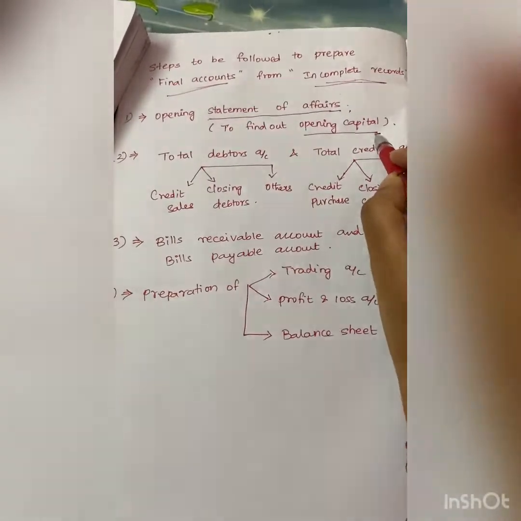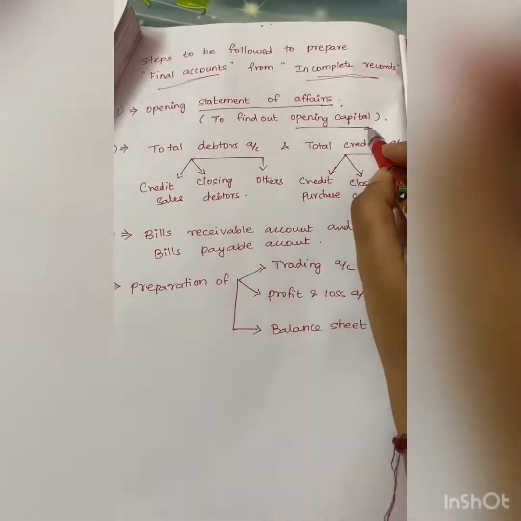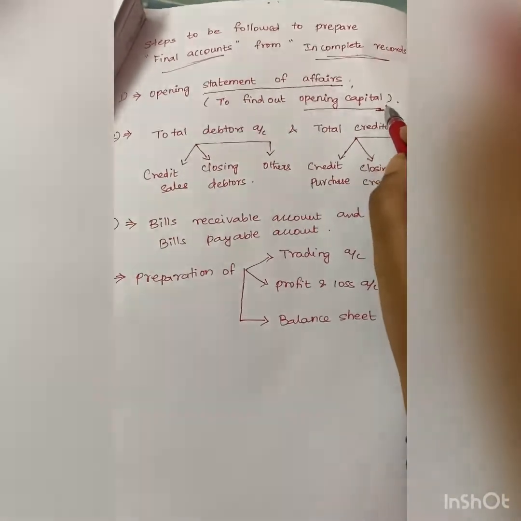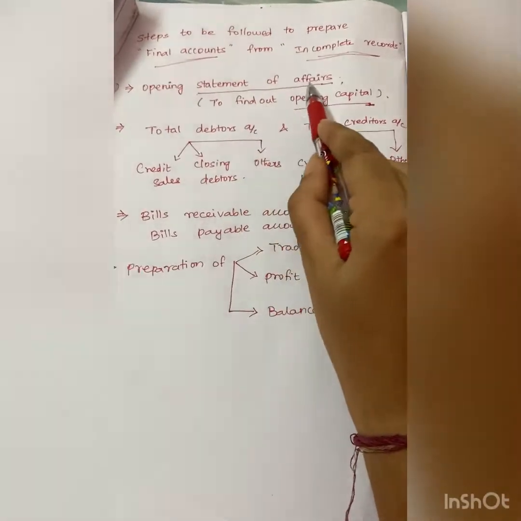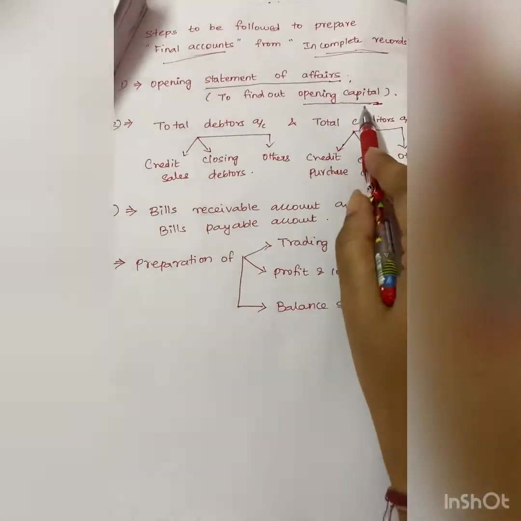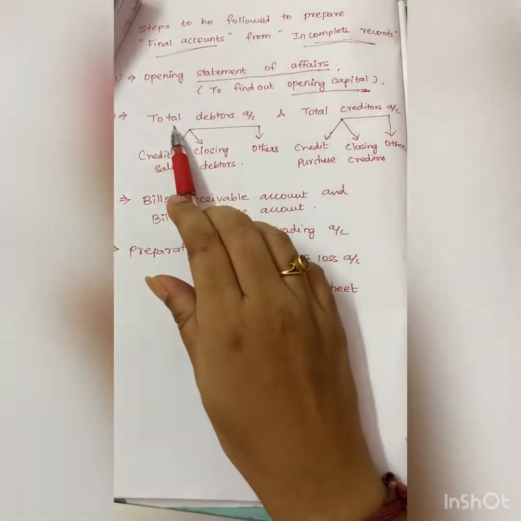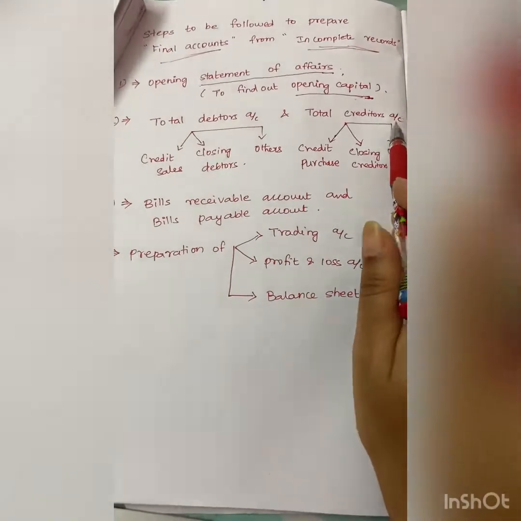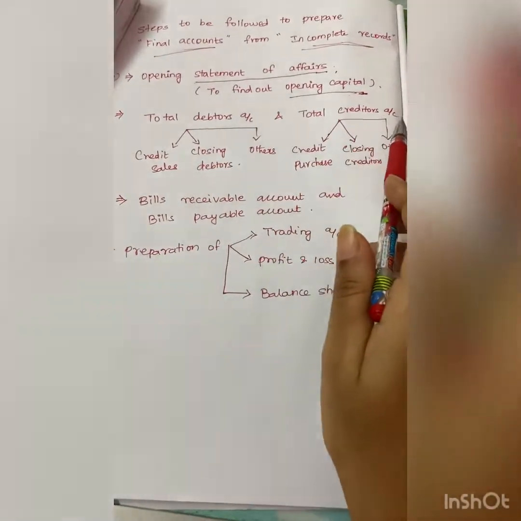For a newly started business, there is no need to prepare the statement of affairs because the opening capital will be given in the question itself. A running organization should prepare the statement of affairs to find out the opening capital. Step 2 is to prepare the total debtors account and total creditors account.